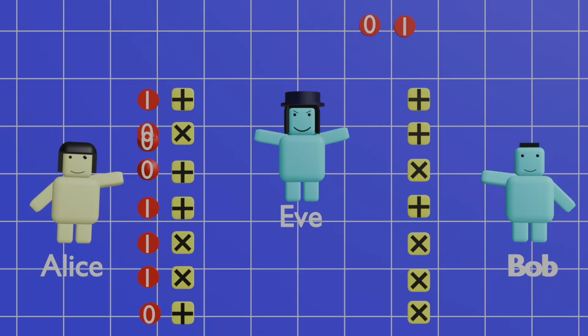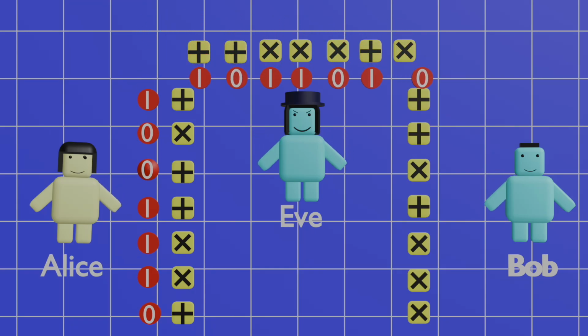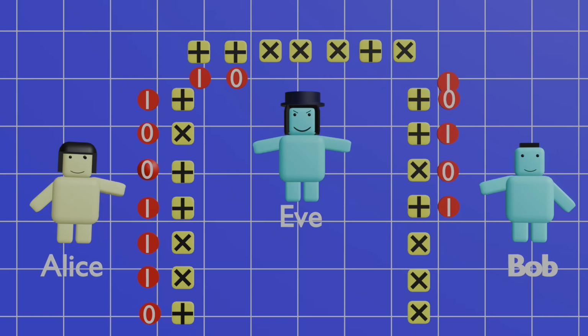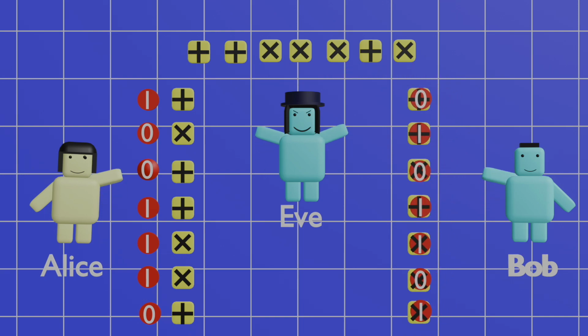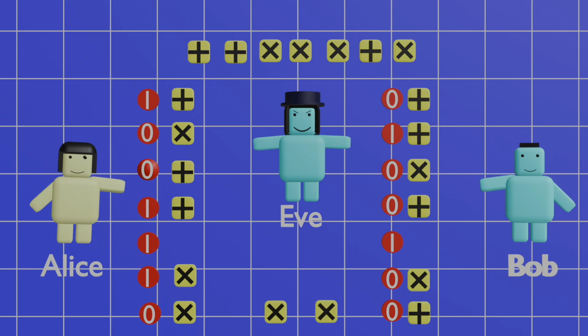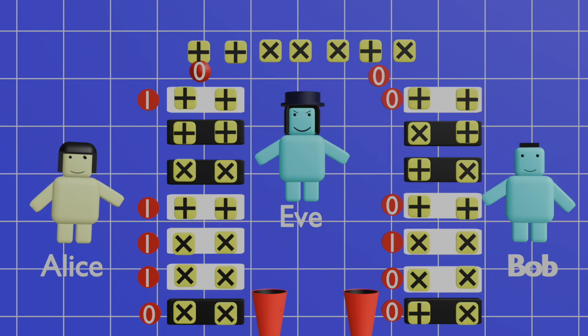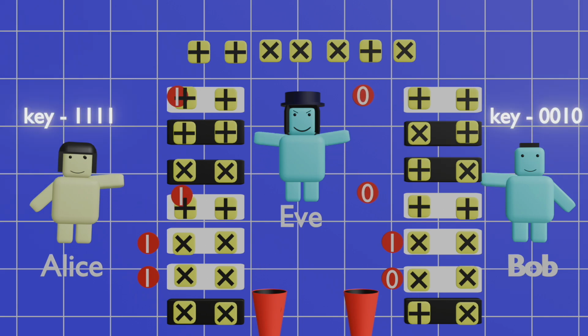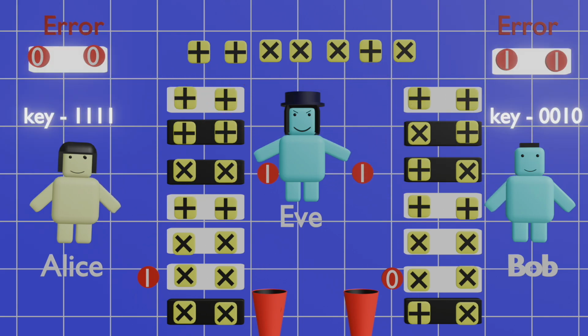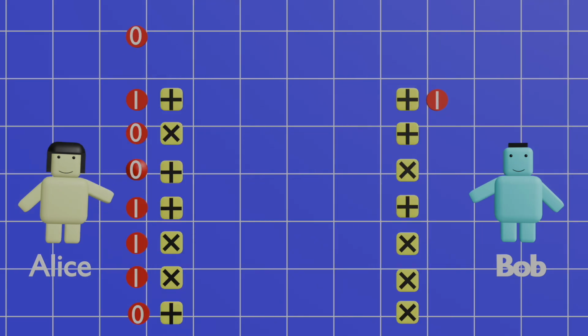But what if someone tries to eavesdrop? If Eve tries to intercept and measure the photons in transit, quantum physics works against her. Because measuring a quantum particle alters its state, her interference introduces detectable errors. When Alice and Bob check a small portion of their key for errors, any significant disturbance tells them someone is spying, and they simply discard the key and try again.